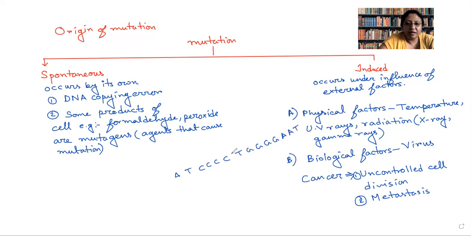If something else is inserted here, obviously the reading frame will be changed, and due to this change the effect will be there. The same is done by the virus. Understood, everyone?